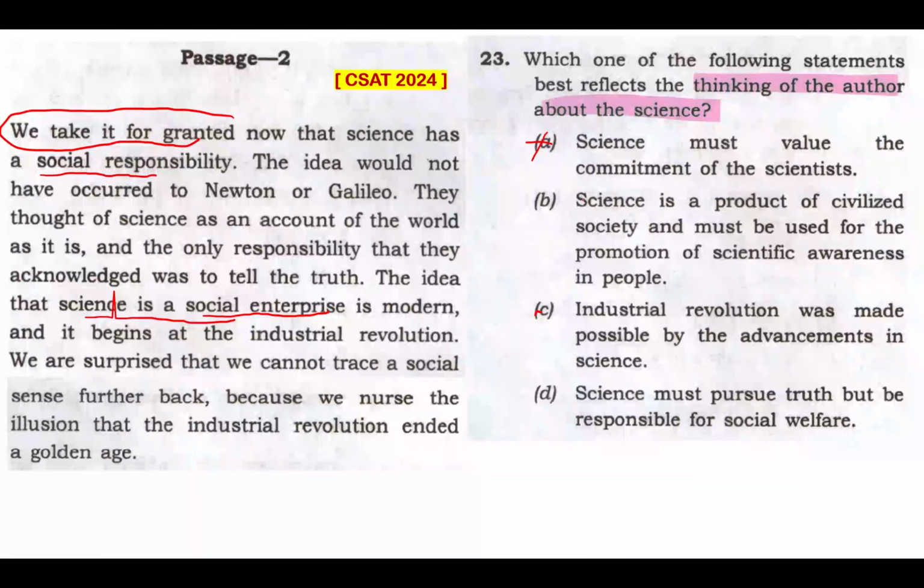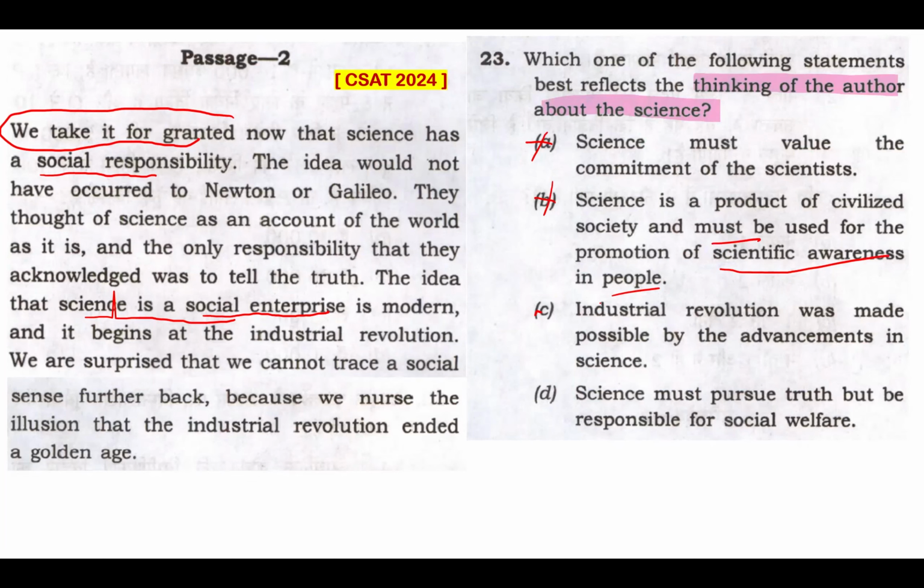Option B, science is a product of civilized society, fine, and must be used for the promotion of scientific awareness in people. Nowhere in this passage is it mentioned that science must be used for promotion of scientific awareness in people. This is not about the lack of scientific awareness, and science is not something that should be using itself to promote scientific awareness. So that's not something the author thinks about science from this passage. So this is also out of context. Must is an extreme word, people is extreme. And anyway, that's also totally out of context.